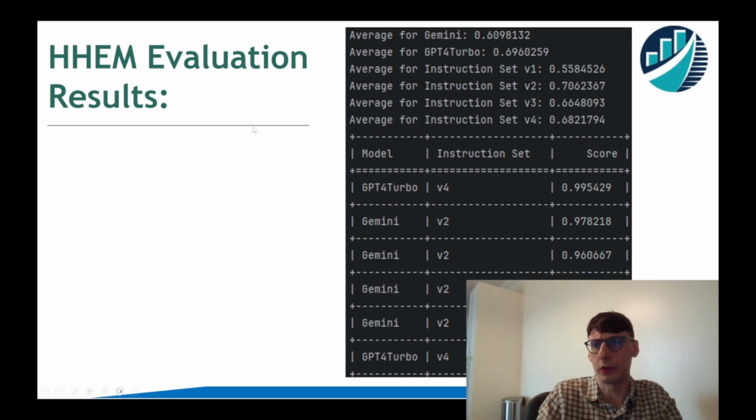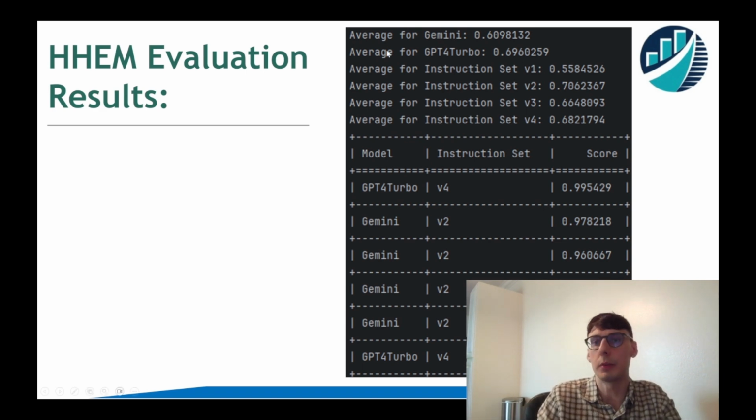So these are our results right here. We can see ChatGPT 4 Turbo on average performed a little bit better with 0.69, which is performing quite well. Gemini is not that far behind. If we had a little more time, it would have been really interesting to also try Mistral or some other models out there to see how they would compare.